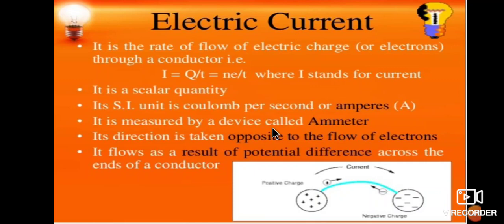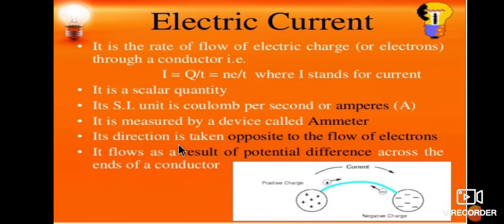Nowadays farmers use it in a farmhouse. The circuit board contains amps. So many times farmers say amps, which means ammeter. It shows the amount of current flowing through the circuit.